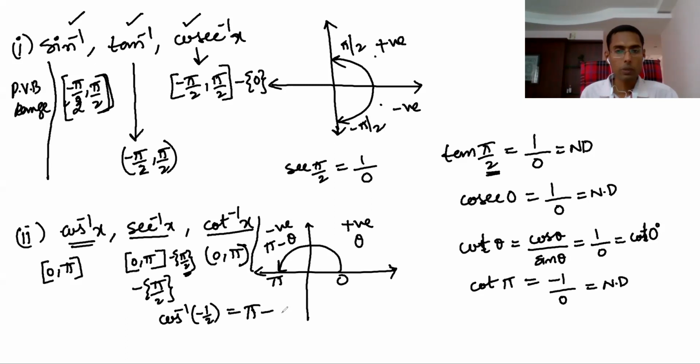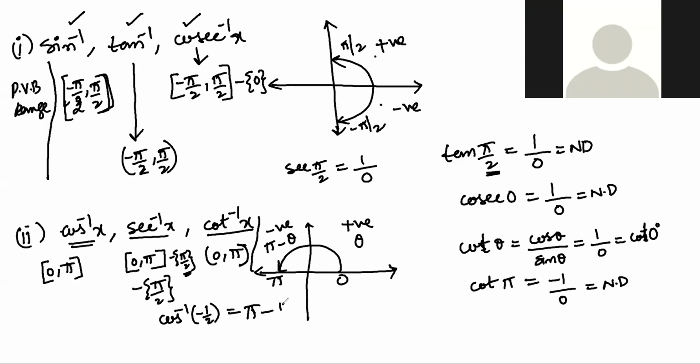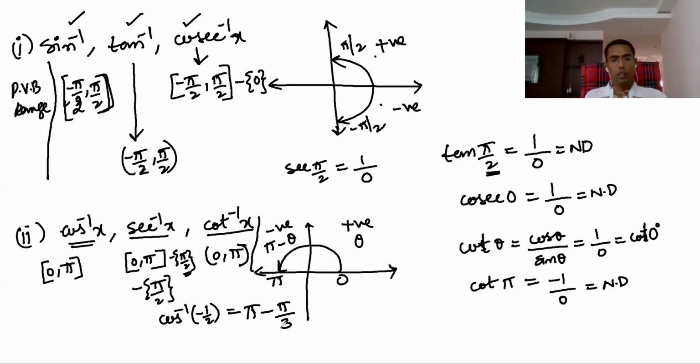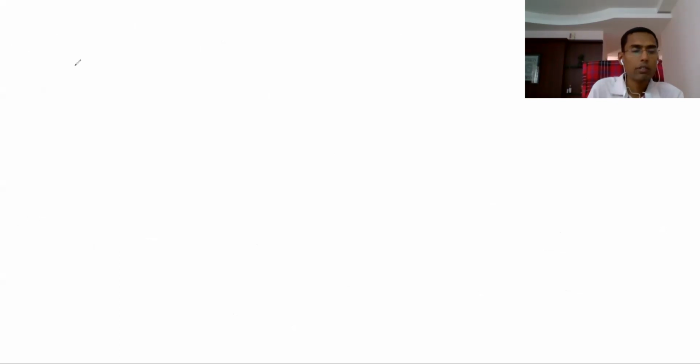When is cos value 1 by 2? 60, which means pi by 3. Yes, pi by 3. Okay, so based on this, you have the first exercise. The first exercise is simply that they will ask like this.